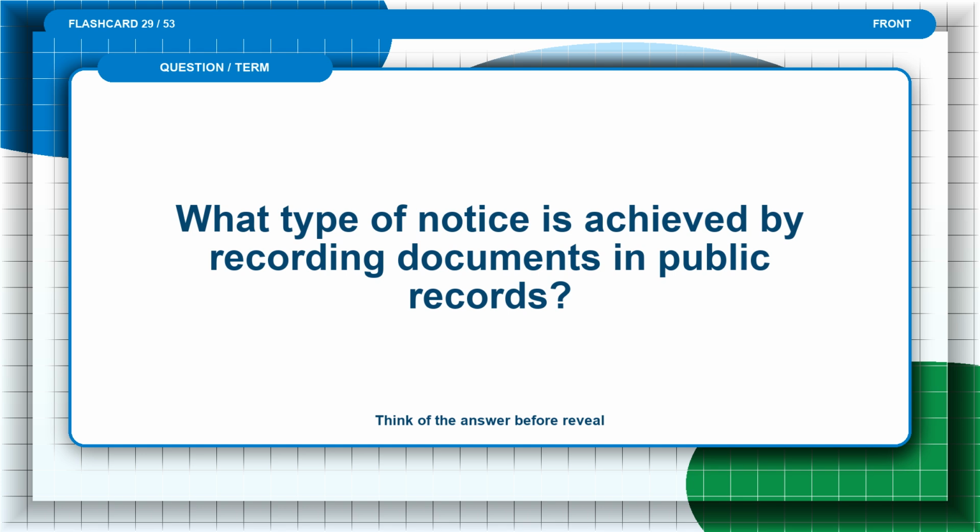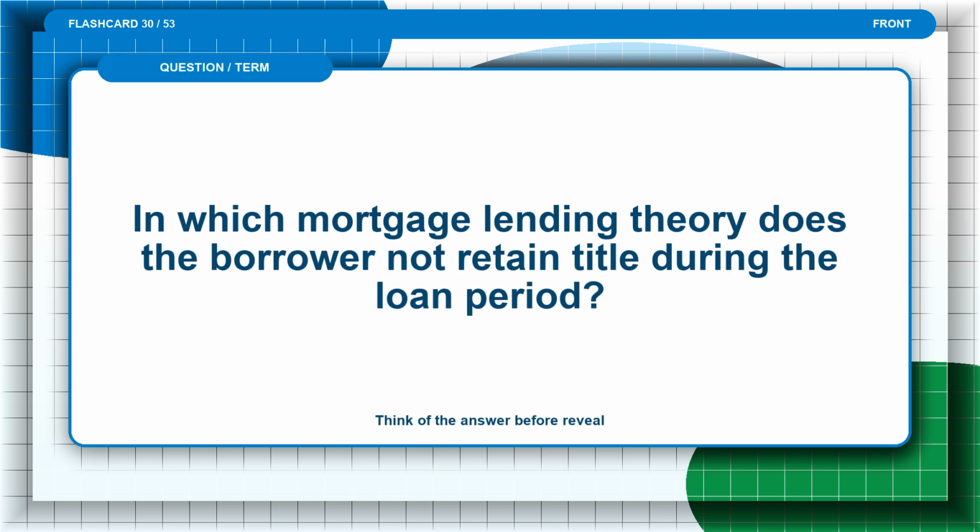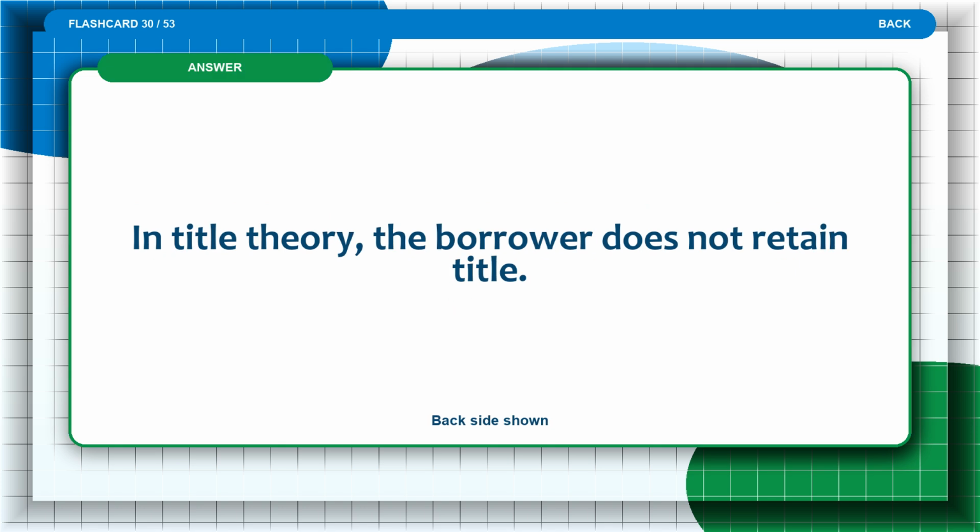Flashcard 29. What type of notice is achieved by recording documents in public records? Think of the answer before the reveal. The answer is: constructive notice is the type of legal notice achieved. Flashcard 30. In which mortgage lending theory does the borrower not retain title during the loan period? Think of the answer before the reveal. The answer is: in title theory, the borrower does not retain title.